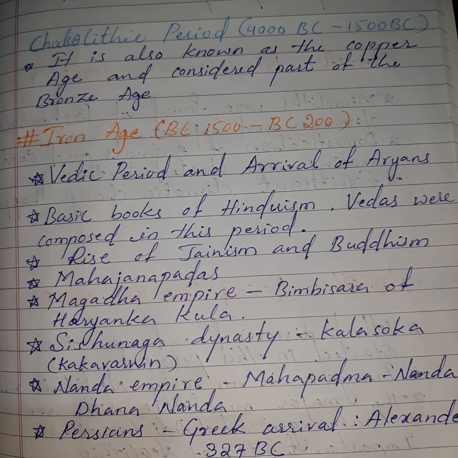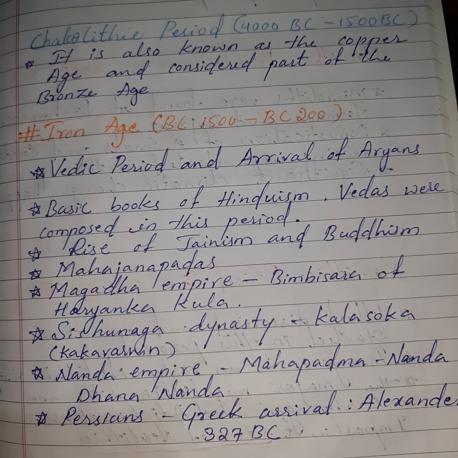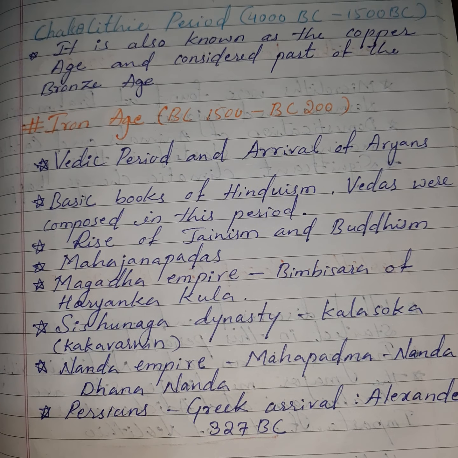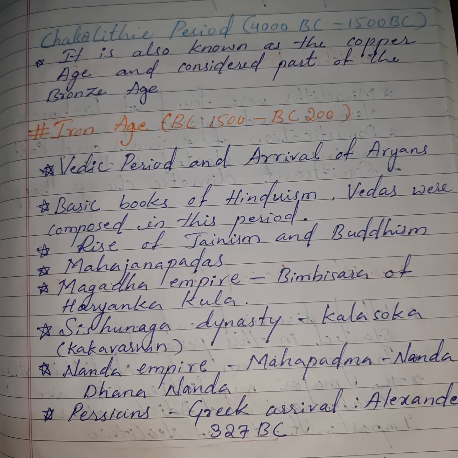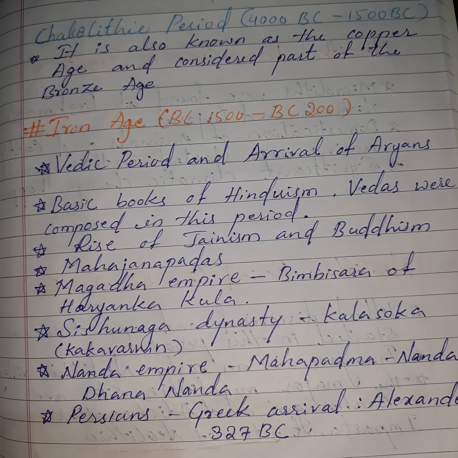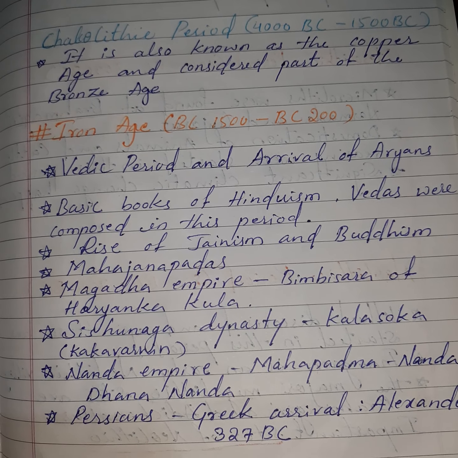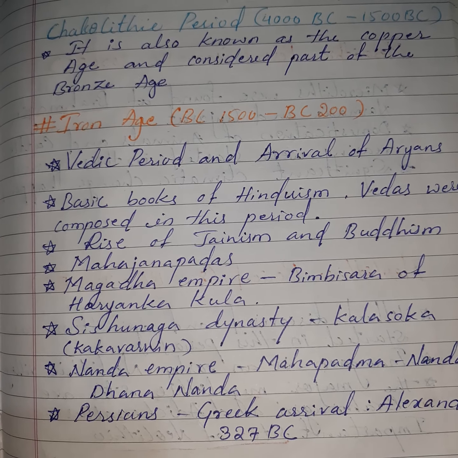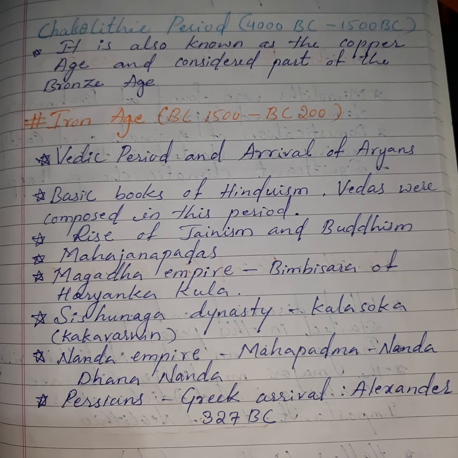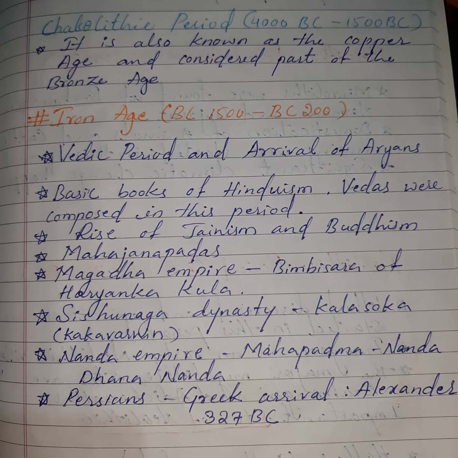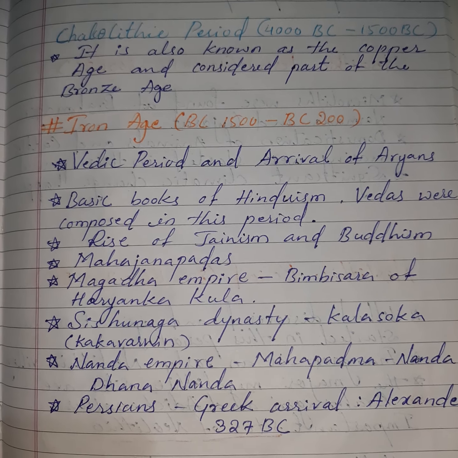Rise of Jainism and Buddhism, Mahajanapadas, Magadha Empire also started. Bimbisara of Haryanka Kula, then Shishunaga dynasty, Kalashoka, then Nanda Empire, Mahapadma Nanda, Dhana Nanda, then Persian and Greek arrival, Alexander came in this period. So these are the important things that happened in Iron Age.